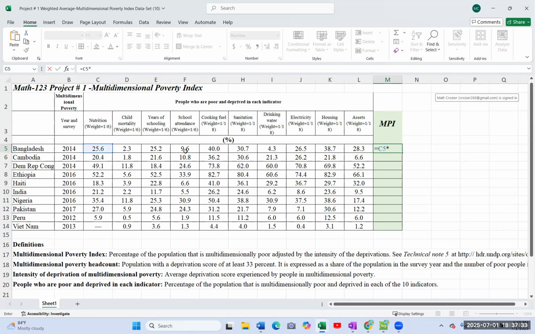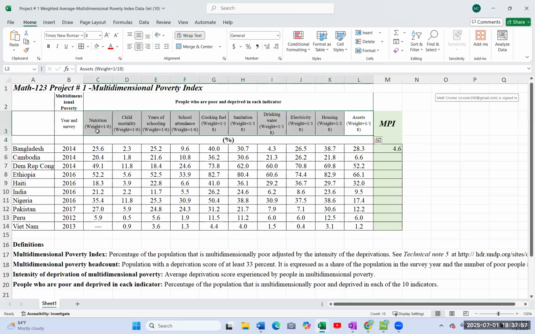You're going to use 1/6 of it. So you times it by 1/6. And then you go to the next one, child mortality. You want to use that one, but you don't want to do all of it. You want to do 1/6 of it. And you just work your way down the entire list and do all 10 of them. The fractions are there right above it in this line there.